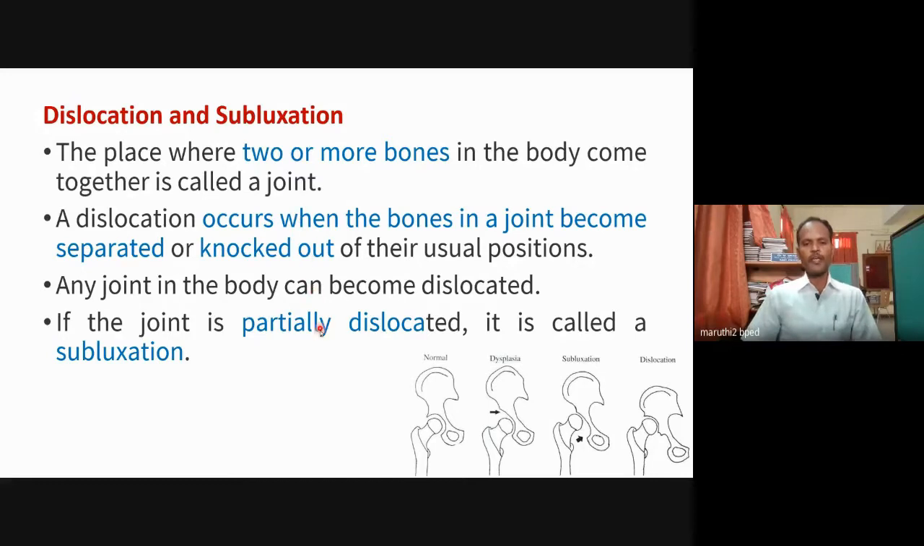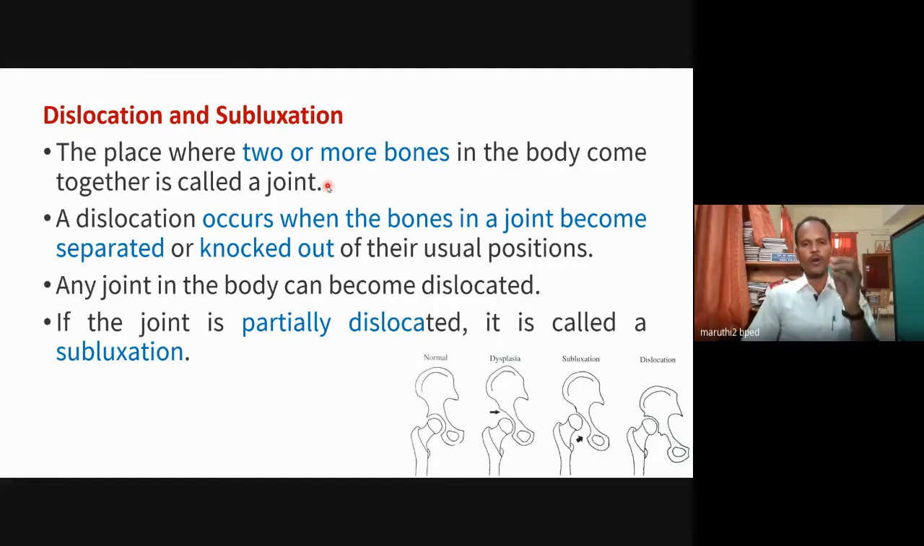At the same time, in a partial dislocation, one or more bones come out from the joint, but not completely. It is not completely separated from the joint. Some separation is there. That partial separation is called subluxation. So here we should understand about the joint, bones, ligaments, dislocation and subluxation. A joint is where two or more bones are connected in a particular place.